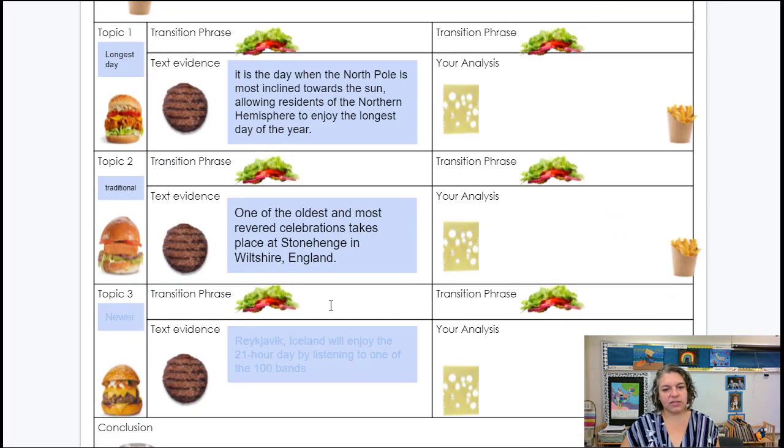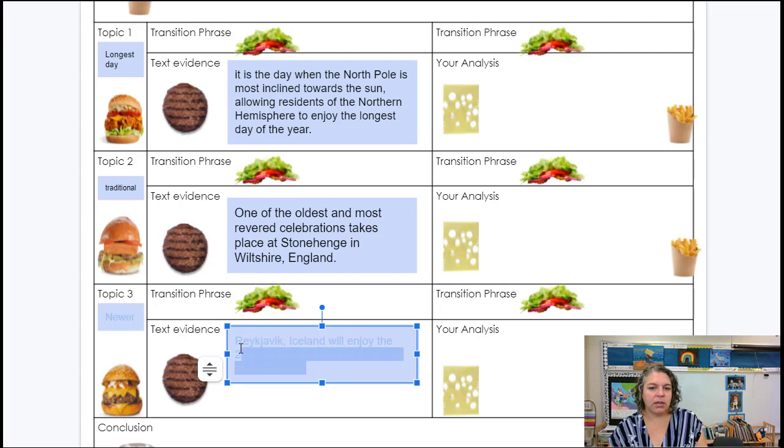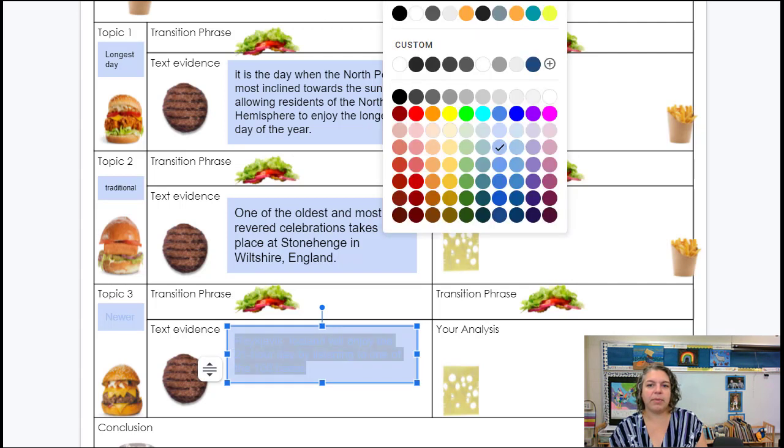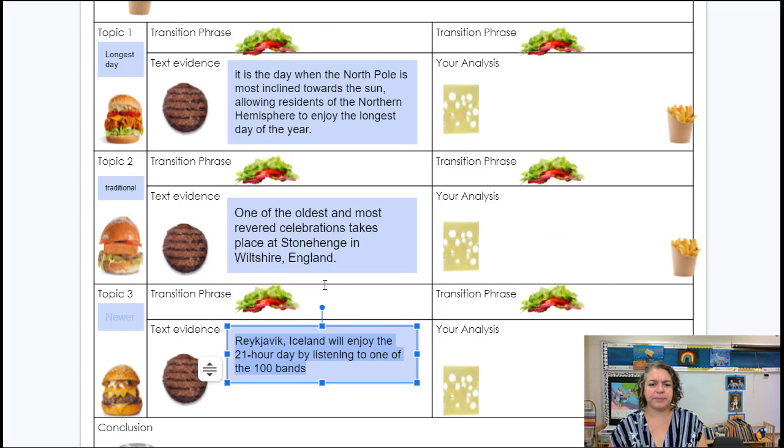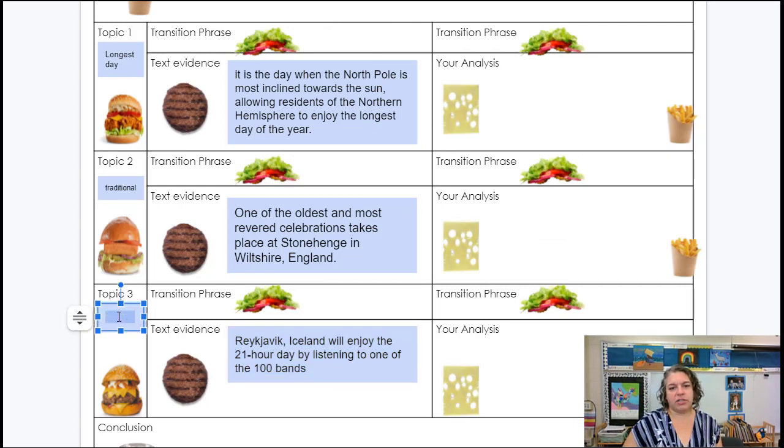I can just take this one part, and then in my words describing it over in my analysis, I can go back to it for more, but I have this one little nugget, this one little piece that I can use directly in my essay. So then the last thing that I'm going to do, down from the bottom of the essay at the end, is look at some of the newer celebrations.